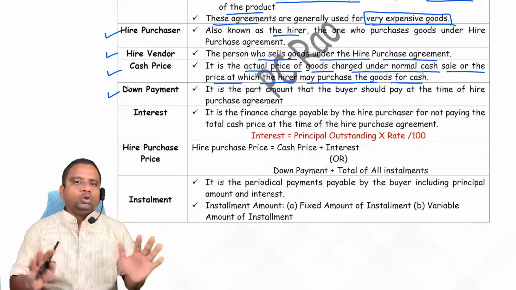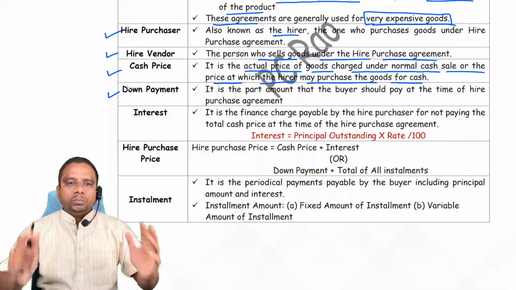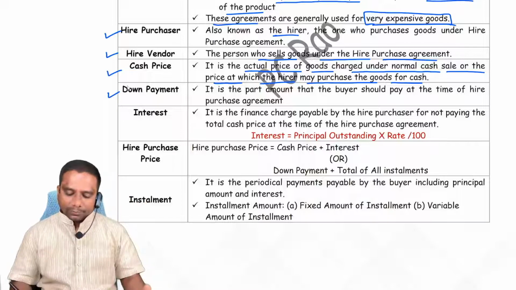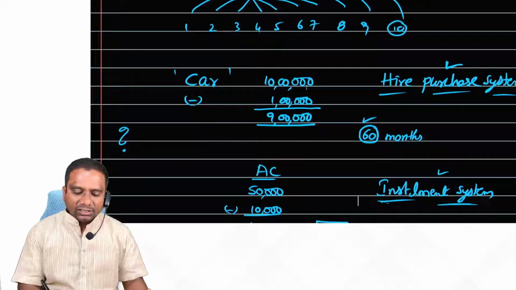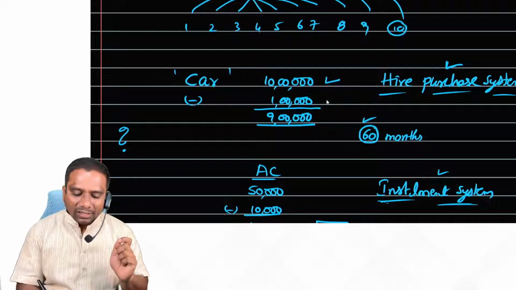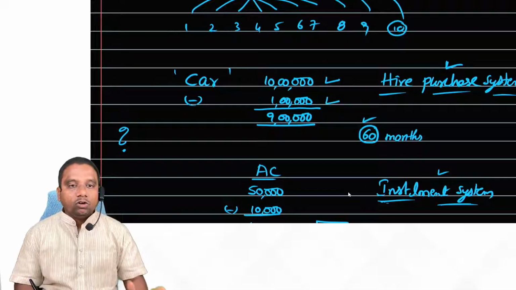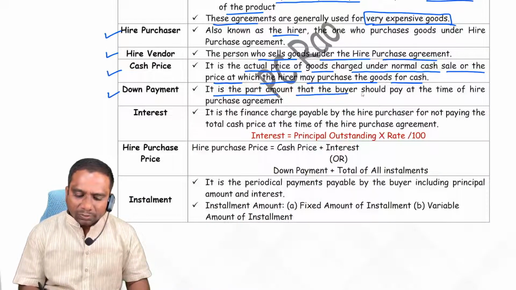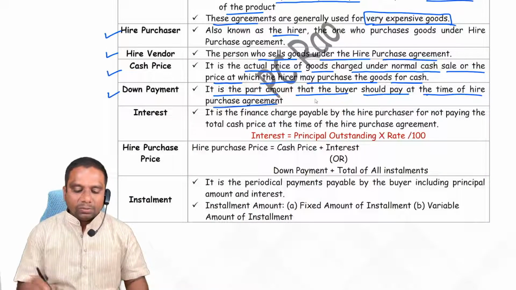Suppose I am unable to pay this amount at the time of purchase. So what will I do? First, I will pay some initial amount. In our example, at the time of purchasing the car, 10 lakhs is the cash price and 1 lakh is the down payment. It is the part amount that the buyer should pay at the time of the hire purchase agreement.